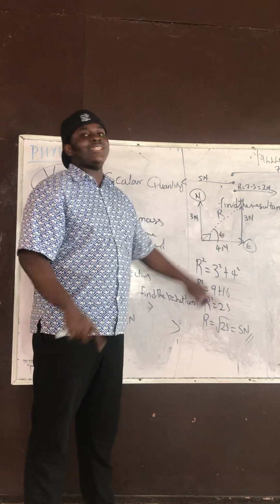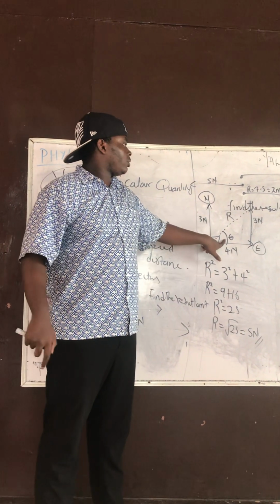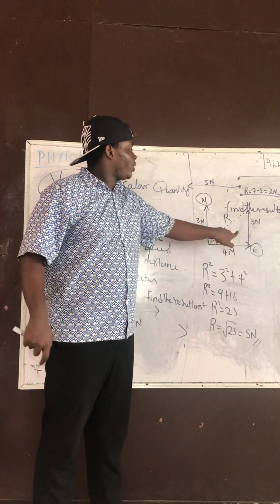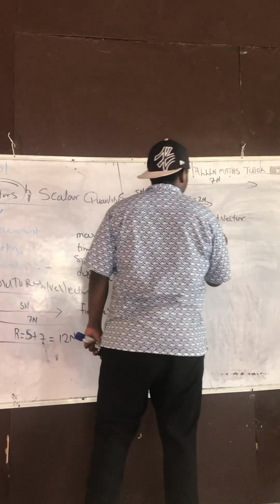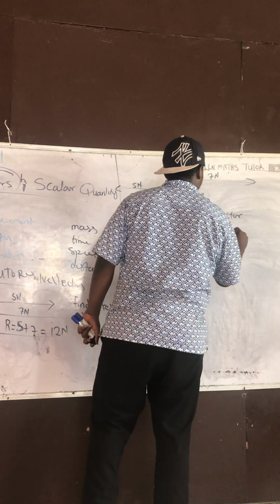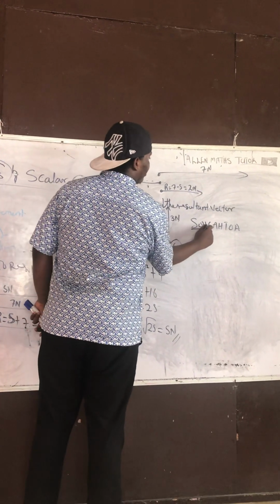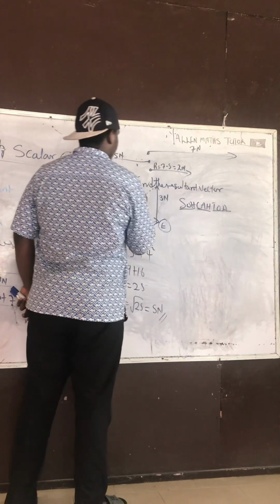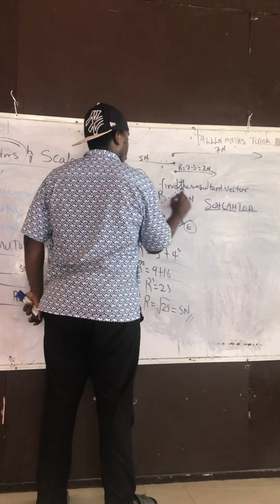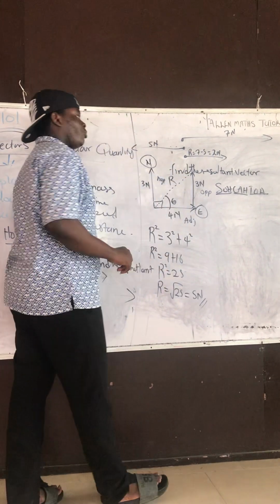The next step is to find the direction, so we're looking for theta. You all know what we call SOHCAHTOA. Sine is opposite over hypotenuse, cos is adjacent over hypotenuse, tan is opposite over adjacent. So this is our hypotenuse, this is our opposite, and this is our adjacent. I'm using tan.